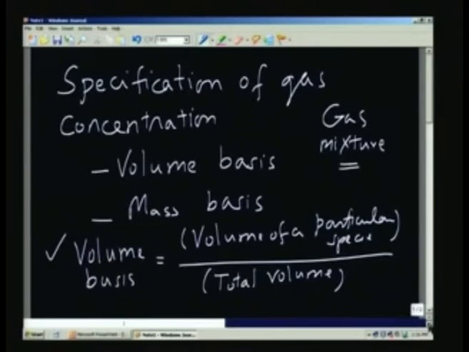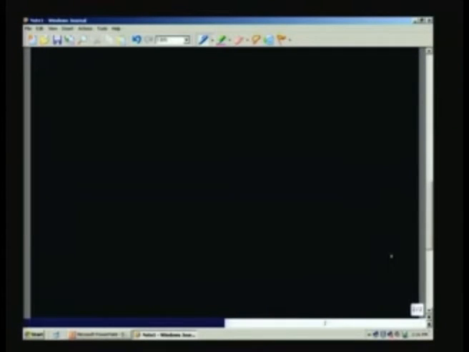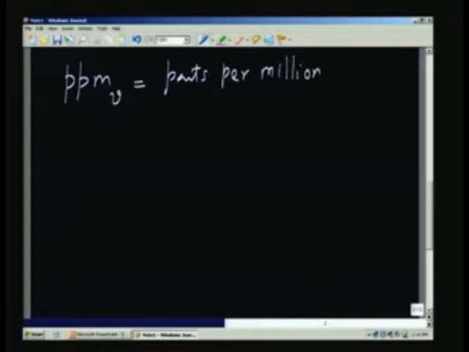We want to represent it in the following form: ppm, volume basis, means parts per million. This will mean that this will be volume fraction, so I am going to just divide by 10 to the power 6.